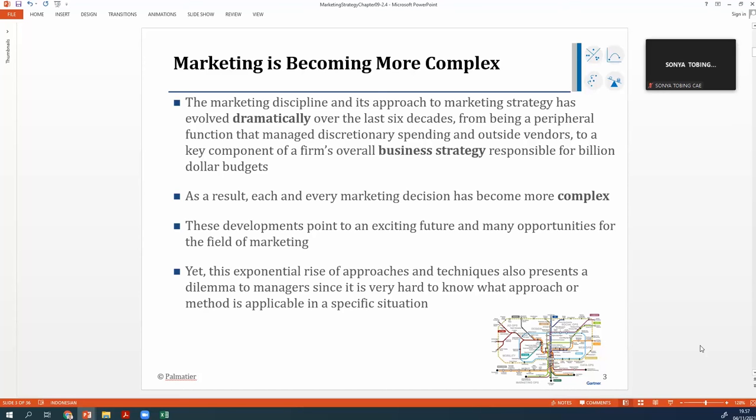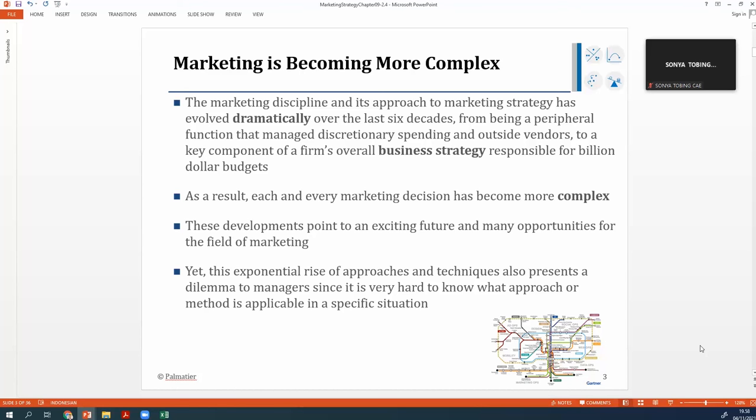And then we need to identify the customer life cycle stages, because they change. So we need to make sure that we tap them at the right stages.